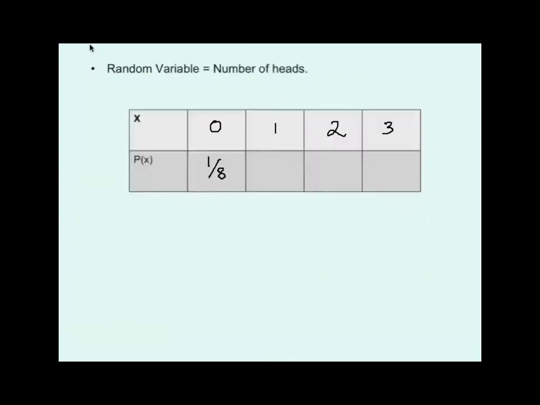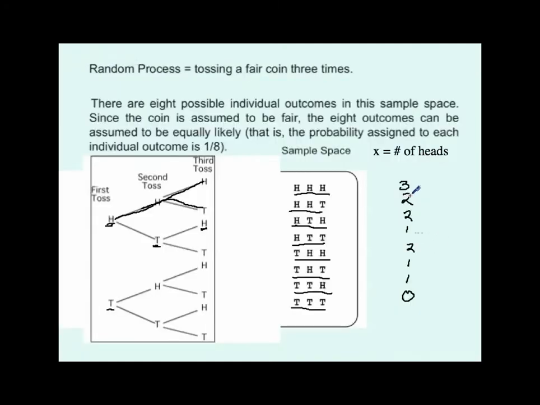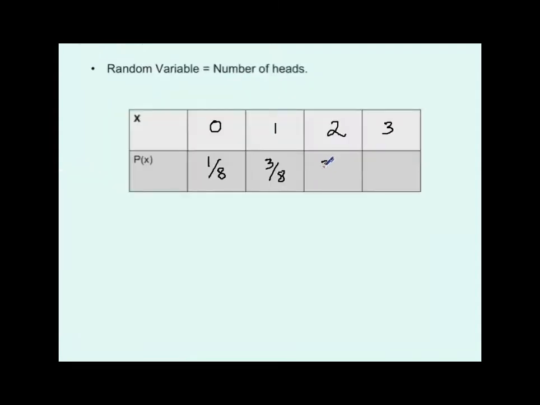Probability of seeing a 1, I take a look at it again, see there's 1/8, 2/8, 3/8. Okay, so there's 3/8 for that. Let's go take a look at the 2. See, there's 1/8, 2/8, 3/8 again for the 2. And for the 3, there's only one way to get that, 1/8. Okay? So what we've just created is a probability distribution for the random variable that counts the number of heads in the flipping of a fair coin 3 times.